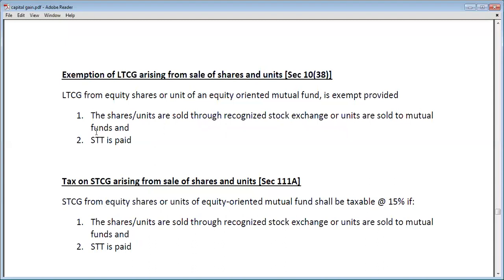See, if you sell any equity or any unit of a mutual fund and earn some long-term capital gain, then this long-term capital gain will not be taxable and will be fully exempt if you sold these shares and units through a recognized stock exchange, and STT is paid on these securities. Then in that case, the LTCG will be exempt from tax. That means no LTCG will be taxable.